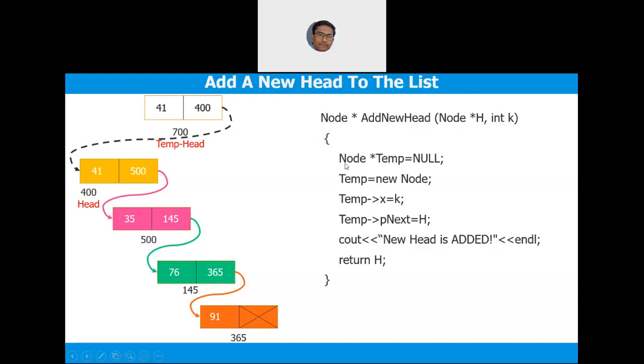Again you have to take node star temp as null, create that temp fellow. Now temp arrow x is k, temp arrow next is h, because this is temp, 700 is temp. So temp arrow next has to be h, that is head. So you have to keep this earlier head into temp arrow next, isn't it? And then you have to return the updated head. That means you also need to change h. There is a bug here. You have to change h. H has to be temp. You can't return h. H is again 100 only. H has to be changed to temp, and then you return h.